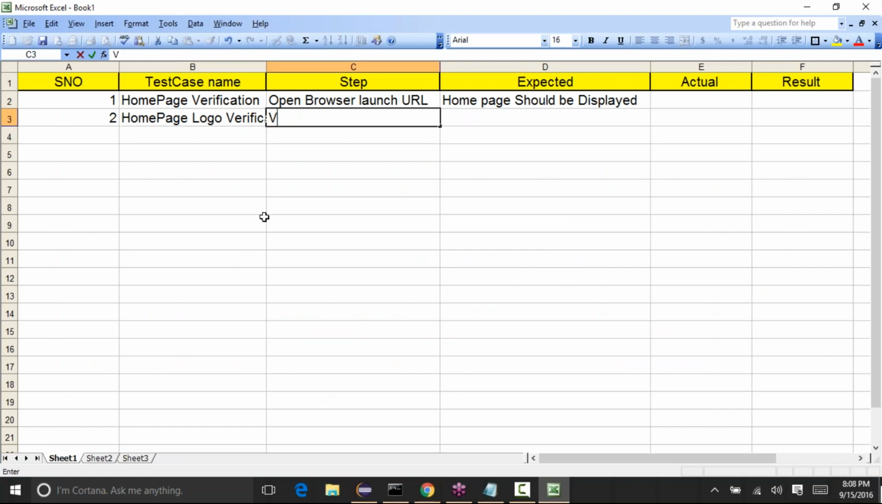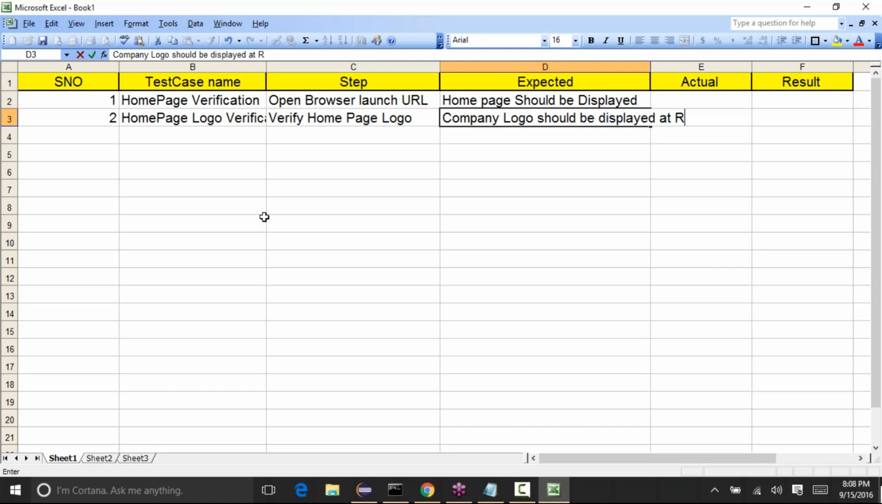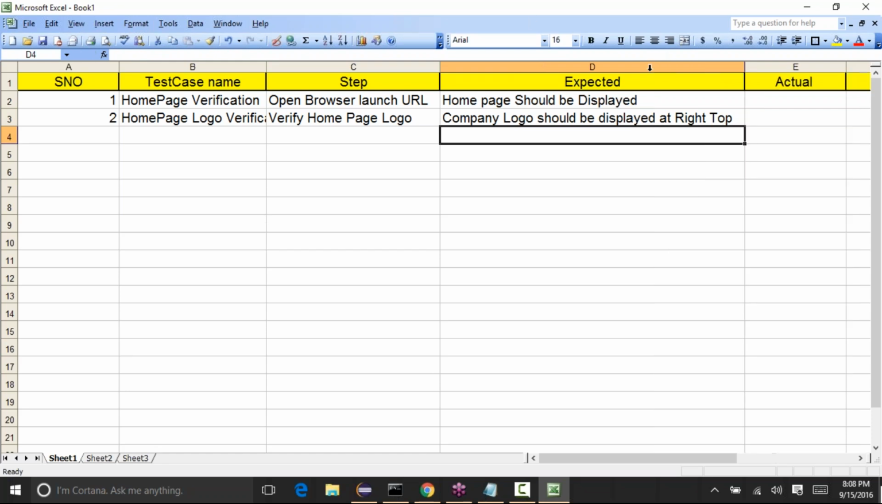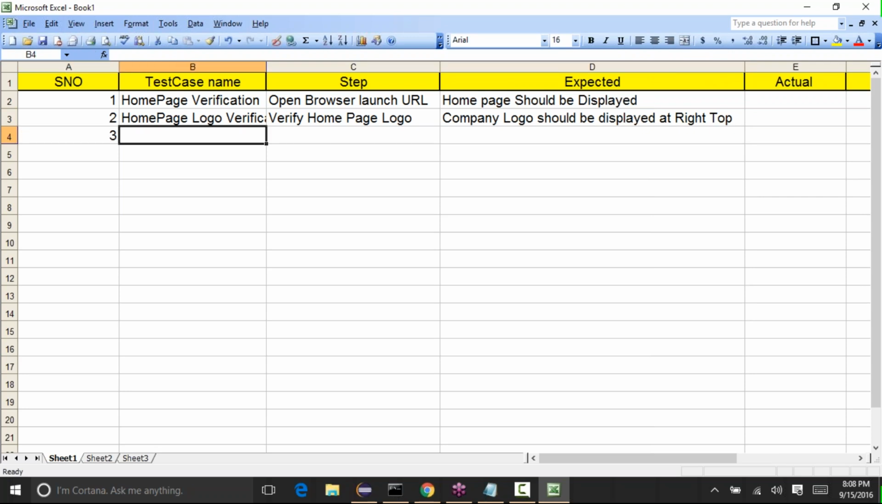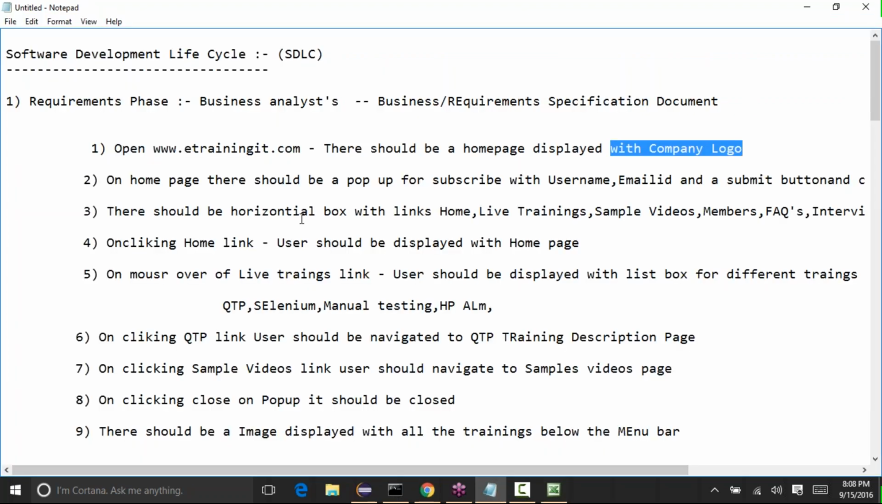Okay, and the step is verify home page logo. Okay, and the expected is company logo should be displayed at right top side, on the right hand side, or right top, something like that, like this.